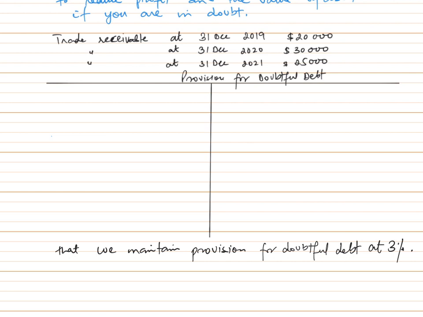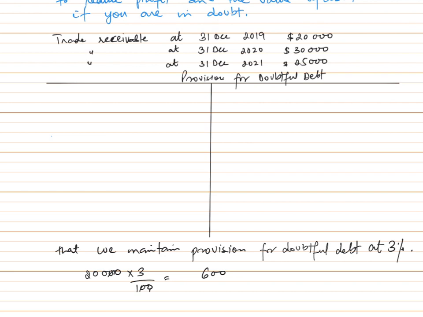And let's say 2019 is our first business year, so after we concluded the financial year of our business on 31st December 2019, we had trade receivables amounting to $20,000. From this, we think 3% of them would not be able to pay us this amount. So if I take out 3%, that would be $600. So we expect that $600 would not be received by us in future. So in order to record this, we'll have to make provision for doubtful debt.